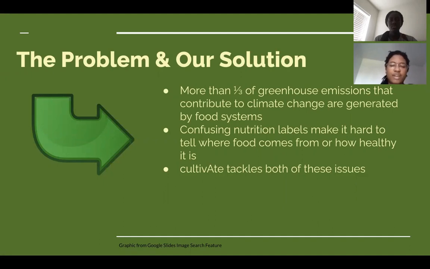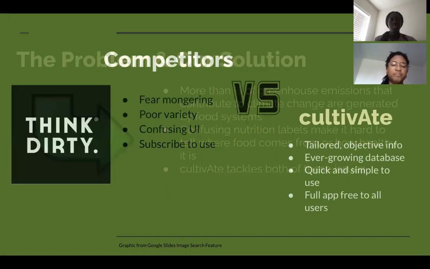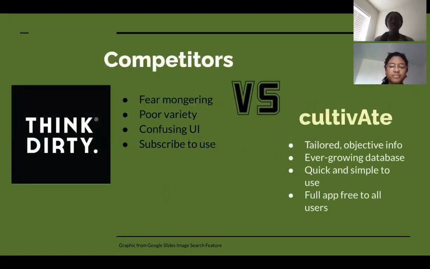Our app, CultivAte, solves both of these problems by presenting users with information about ingredients in a clear, easy to understand way. CultivAte prioritizes each consumer's health and encourages critical thought, unlike our competitors. Take Think Dirty, for instance, an app made to help consumers make healthy lifestyle choices, now known for fear mongering and often having inaccurate facts about certain ingredients.